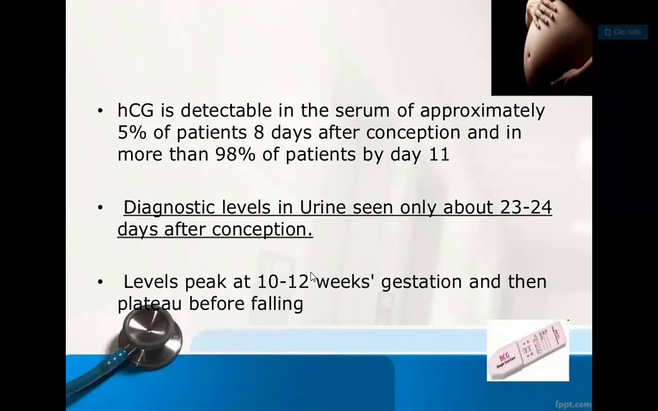HCG is detectable in the serum of approximately 5% of patients at 8 days after conception, and in more than 98% of patients by day 11. Diagnostic levels in urine are seen only 23 to 24 days after conception. So for a clear diagnosis, it requires 23 to 24 days. Levels peak at 10 to 12 weeks of gestation, and then plateau before falling. So that is the HCG.